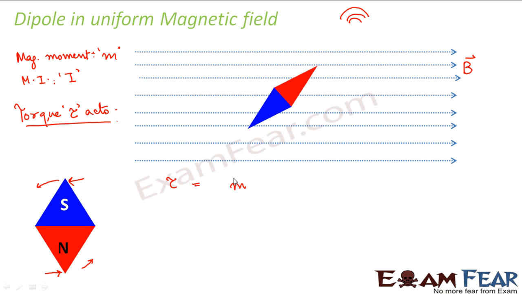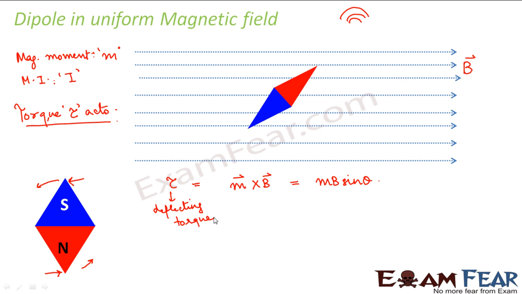The torque would be M cross B, which we can write as MB sine theta, where theta is the angle between the magnetic moment of the needle and the magnetic field. This is the deflecting torque, because it is the torque that causes the needle to deflect from its mean position.